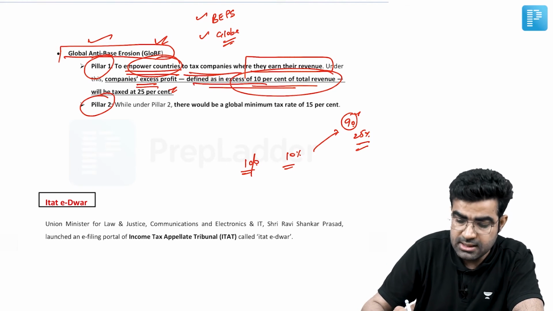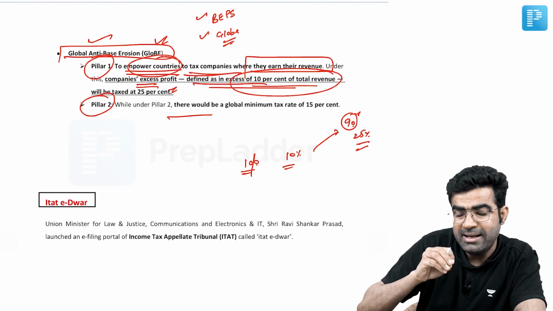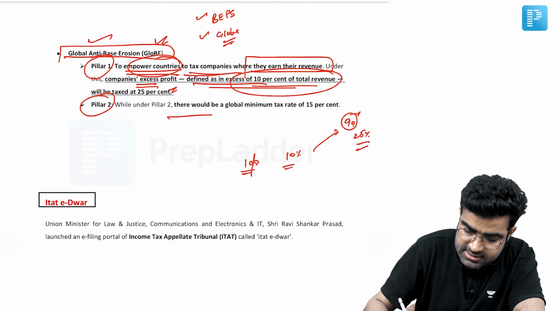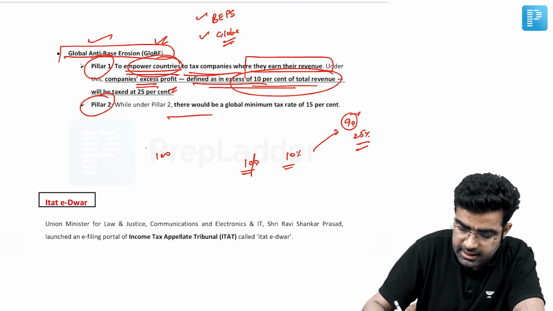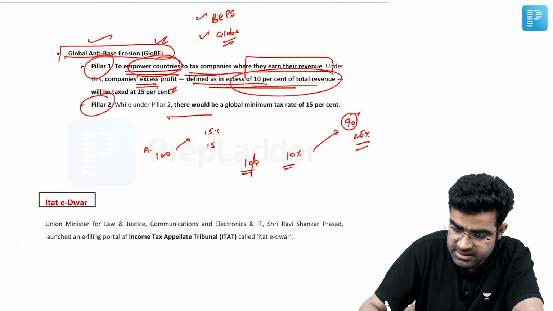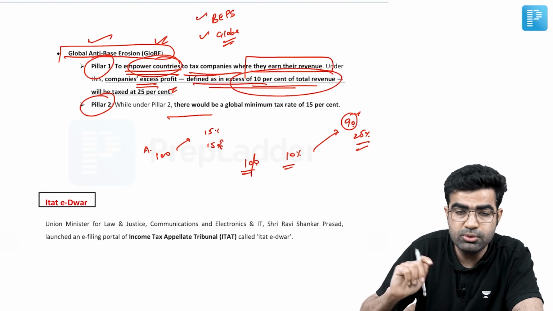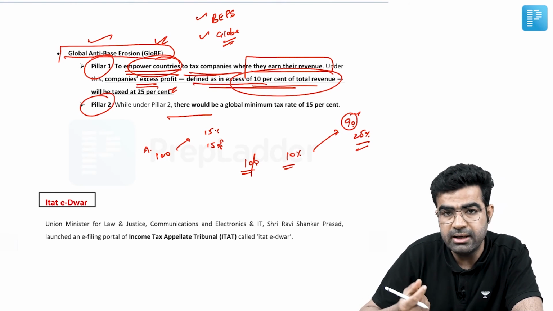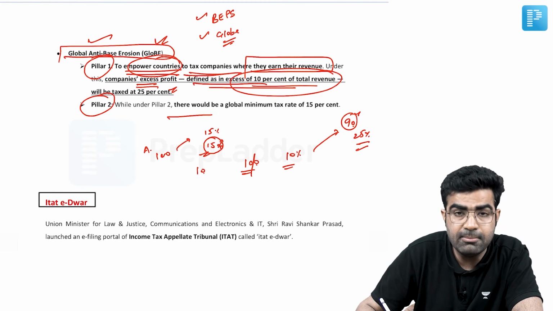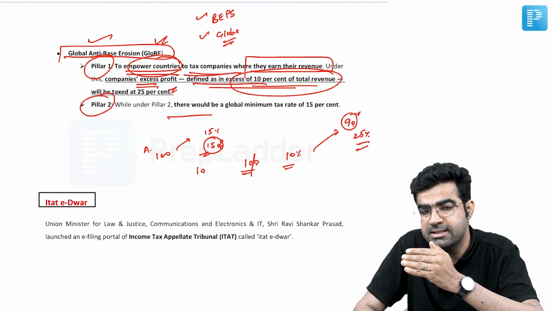The second pillar is if these companies are not providing the minimum tax which is provided here, let's say company A is earning 100 rupees in India, and according to the Indian tax norms, it has to provide 15% of the revenue, means 15 rupees it has to pay, or it was supposed to pay, but because of some conditions, if they are paying only 10 rupees, now this 5 rupees balance, means minimum 15% is the tax now.